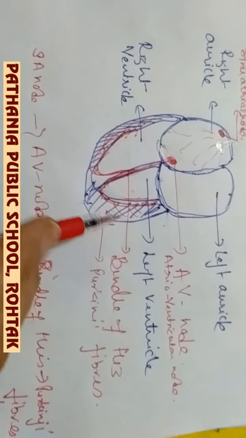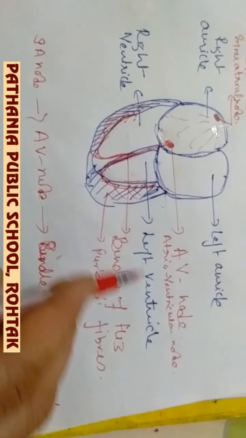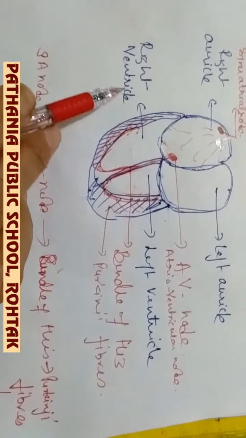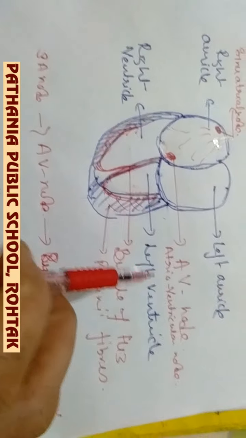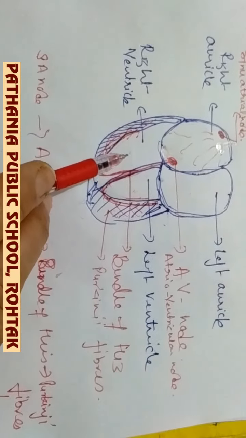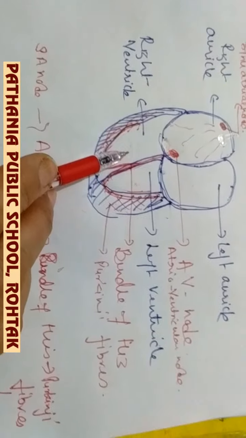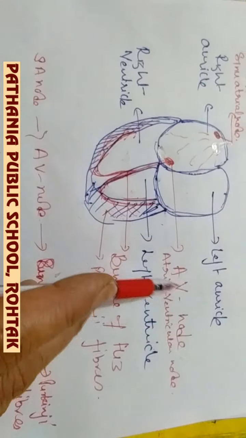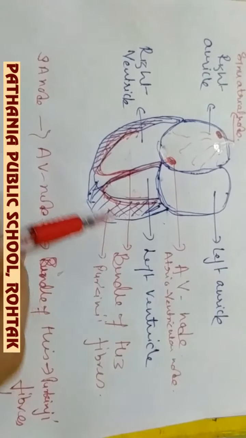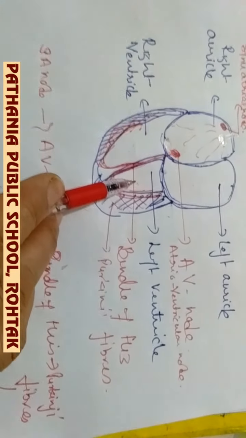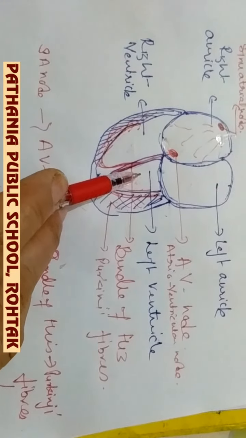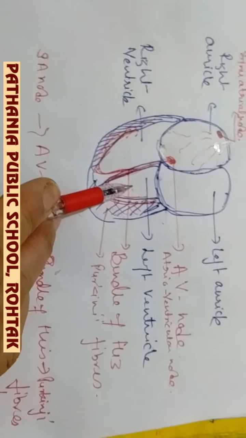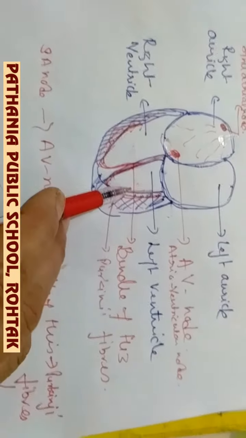The second question is, why is the wall of the left ventricle thicker than the wall of the right ventricle? Answer is that the right ventricle has to pump the blood only to the lungs, and lungs are near to the heart only, in the thoracic cavity, but the left ventricle has to pump the blood through the aorta all over the body, a long distance.